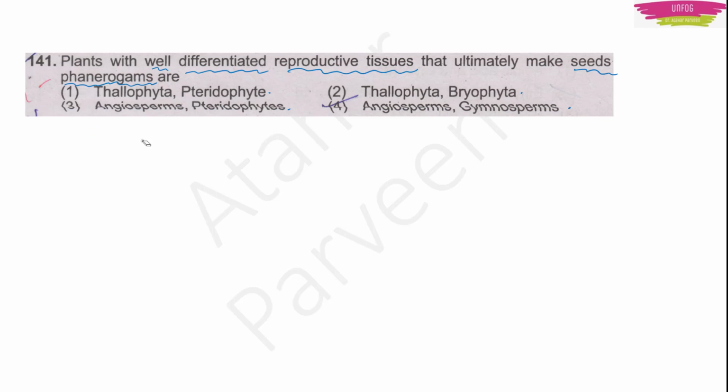This question has been asked from the chapter Plant Kingdom. If we remember this chapter, it was divided into different groups of plants, right? First we had algae. Second we had bryophytes, right? Then next we had pteridophytes.